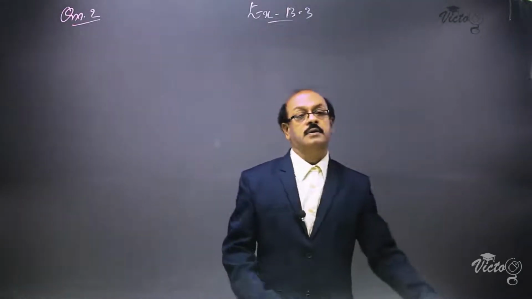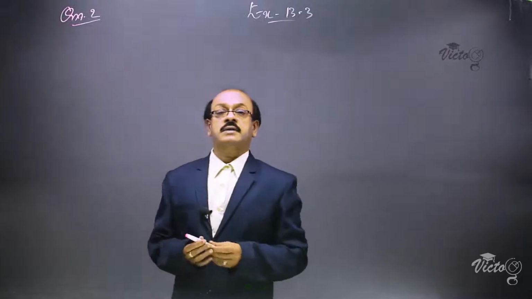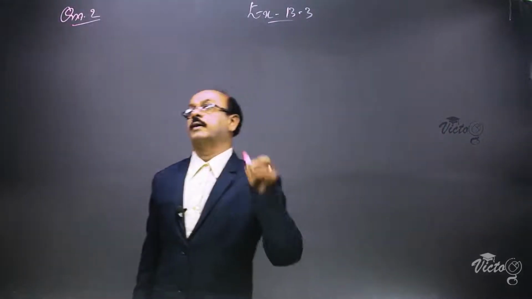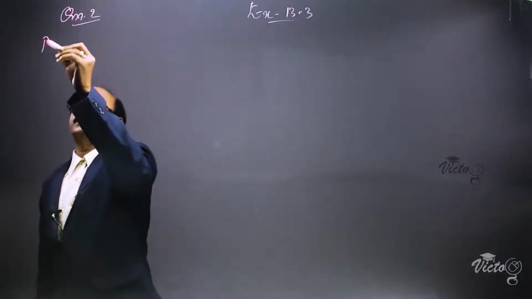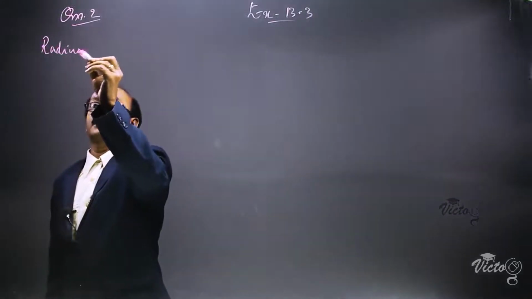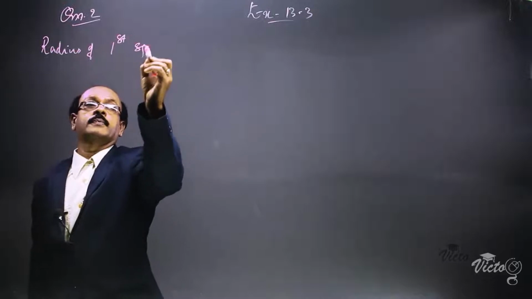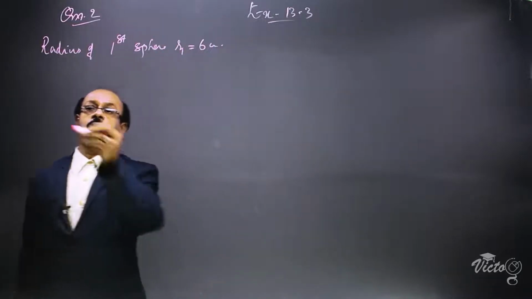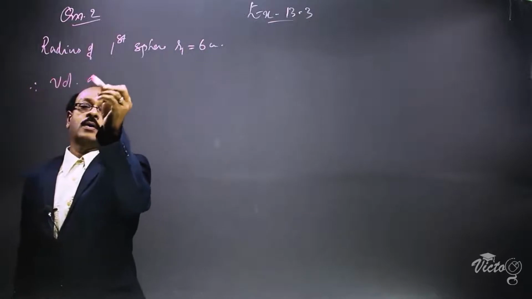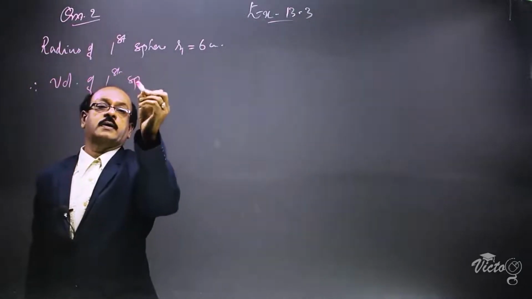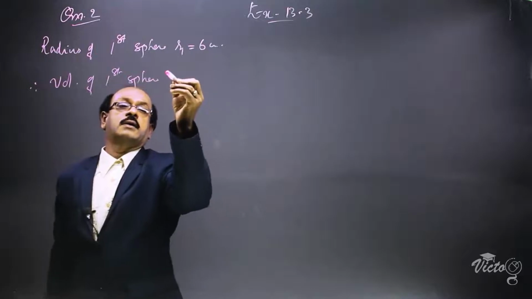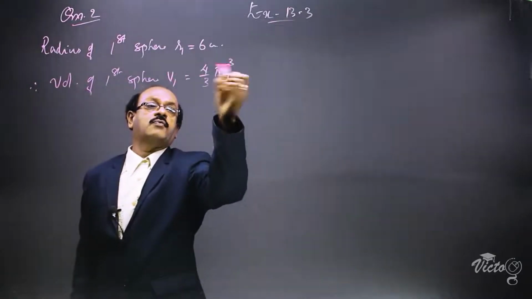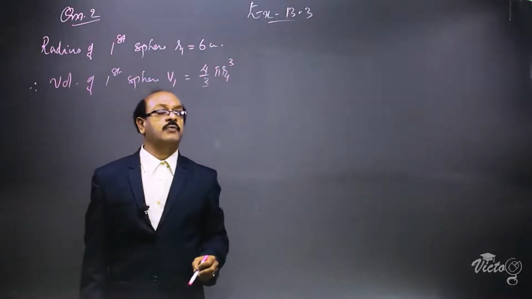So, we are taking the radius of the first sphere as R1. R1 is equal to 6 centimeter. Therefore, volume of the first sphere, we are taking it as V1, is equal to 4 by 3 pi R1 cube.